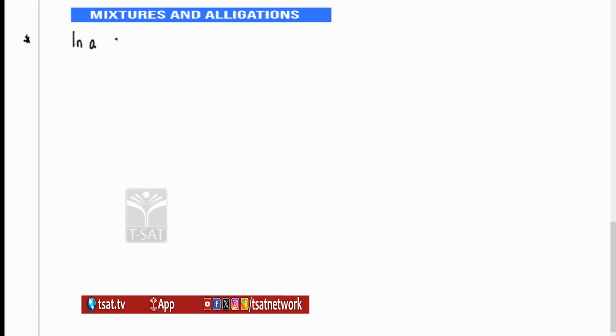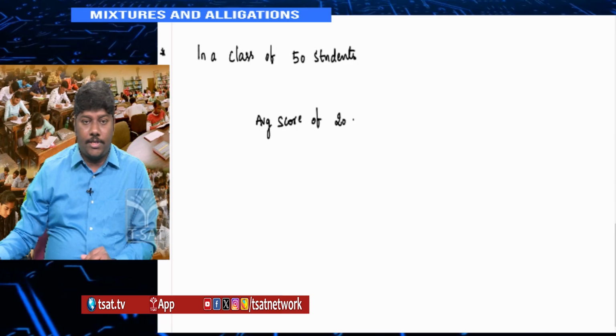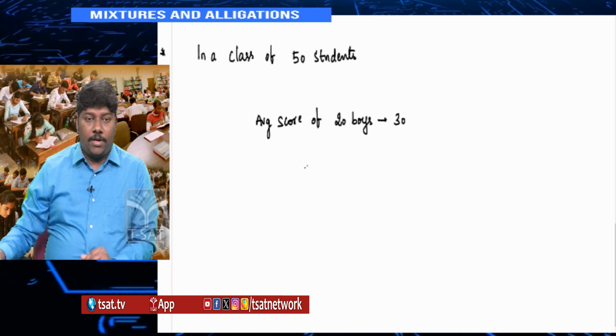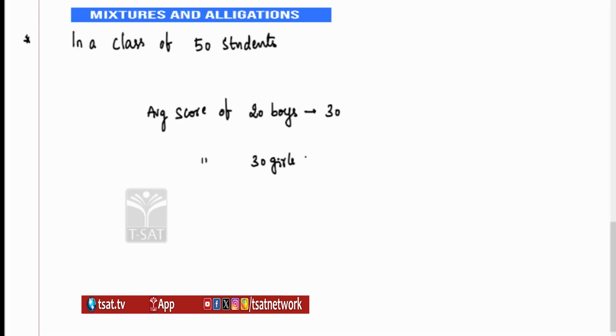Let's say in a class of 50 students, I'm taking averages here. The average score of 20 students, or let's say 20 boys, is 30, and the average score of the remaining 30, who are girls, is, let's say, 40. What is the average score of the entire class? See here, this is actually the basic of your mixtures and alligations concept. You call it grouping.